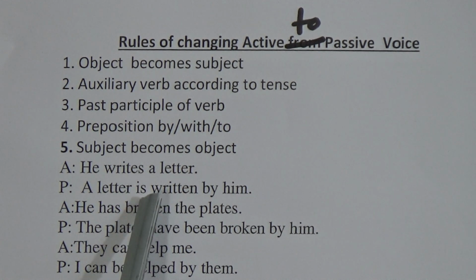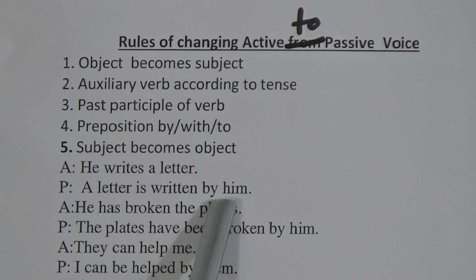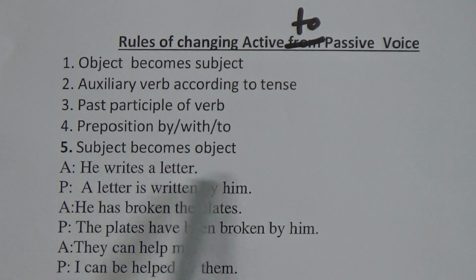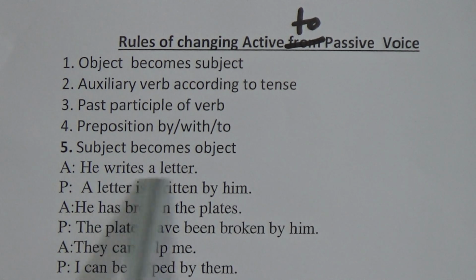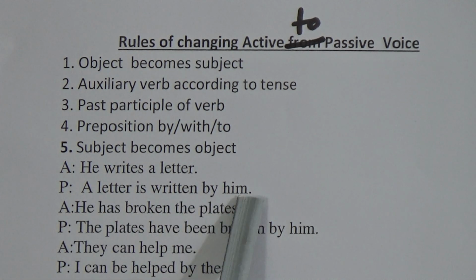So is will be the auxiliary verb, and then we have to write down the past participle of the verb write. That means a letter is written, and then we will use preposition by, with or to. Most of the time we will use by, but in exceptional cases we also have to use with and to. By and him, the he of active voice, which was the subject, will become the object. So he writes a letter will be transformed into passive as a letter is written by him.